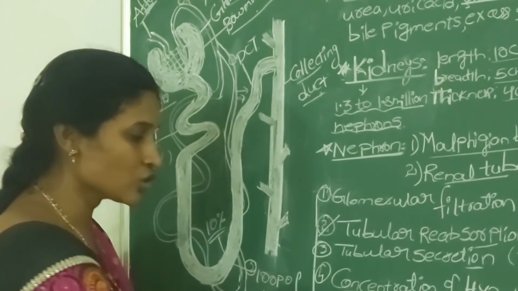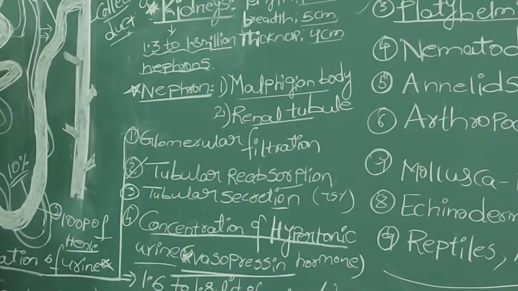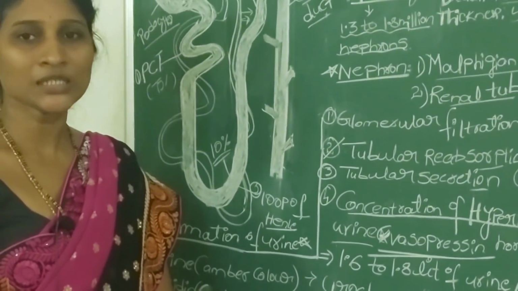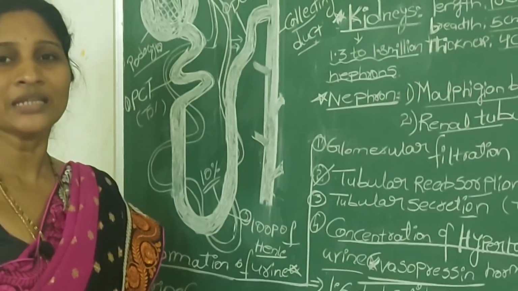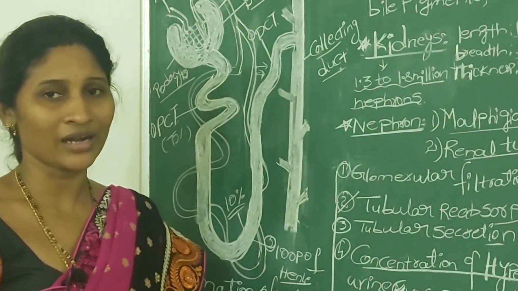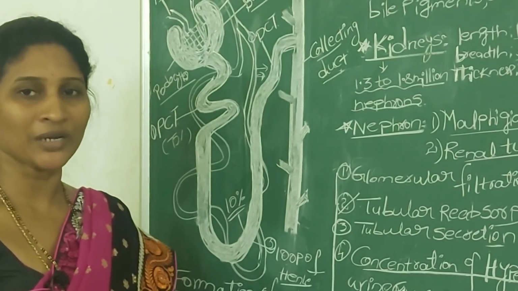So if the vasopressin hormone is not released in sufficient quantity, it leads to a condition known as diabetes insipidus. Means they excrete frequent urination, a high quantity of urine. That condition we call diabetes insipidus.